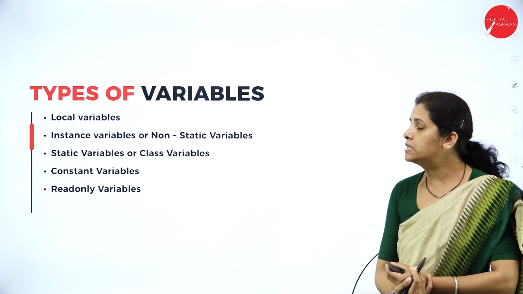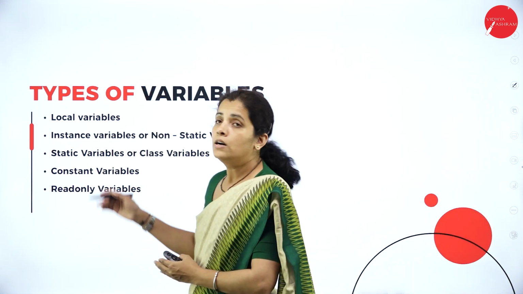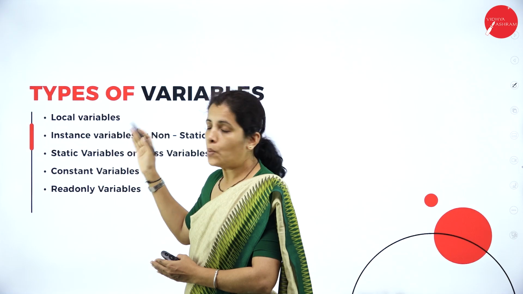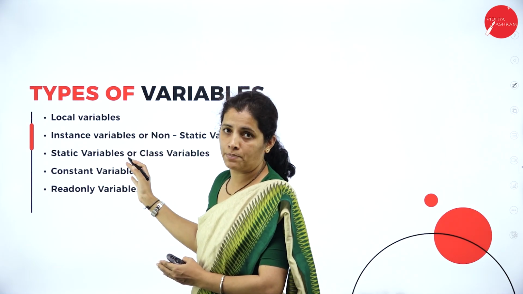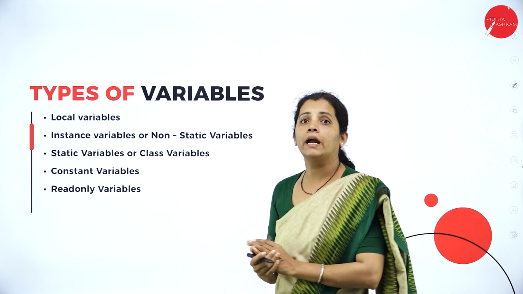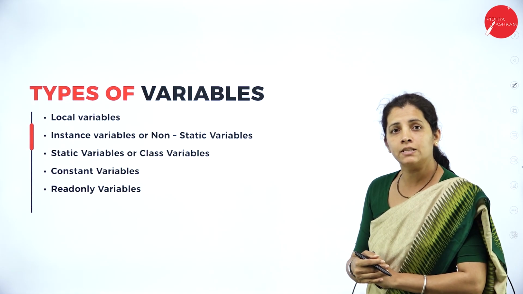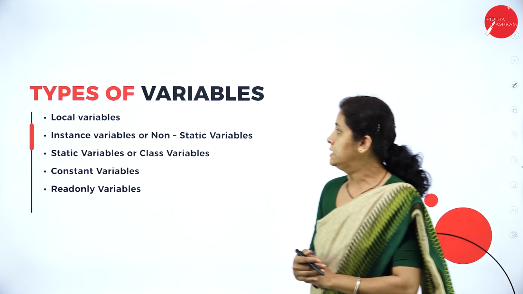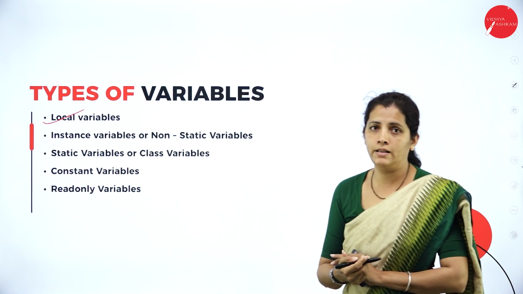Now, let me discuss the types of variables. In C#, variables are divided into 5 types. Which are the 5 types? Let's see one by one. See here, first I have the local variable.